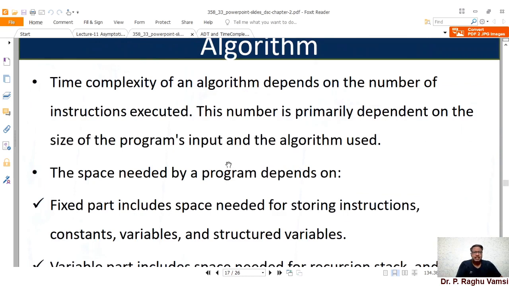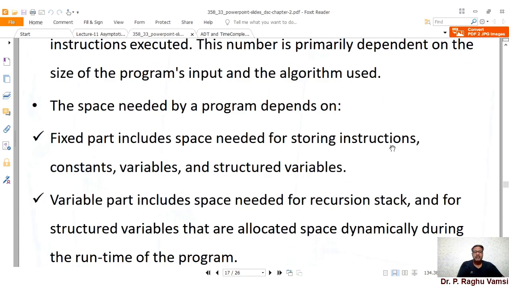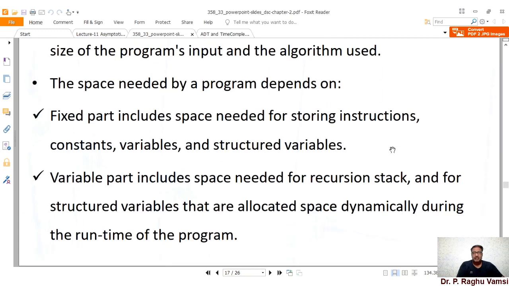Time complexity of an algorithm depends upon the number of instructions executed. This number primarily depends on the size of the program's input and the algorithm used. So whatever we have discussed so far is summarized here. The space needed by the program depends upon two factors. The fixed part includes space needed for storing the instructions, constants, variables, and structured variables. Based upon these things, the space required is calculated.